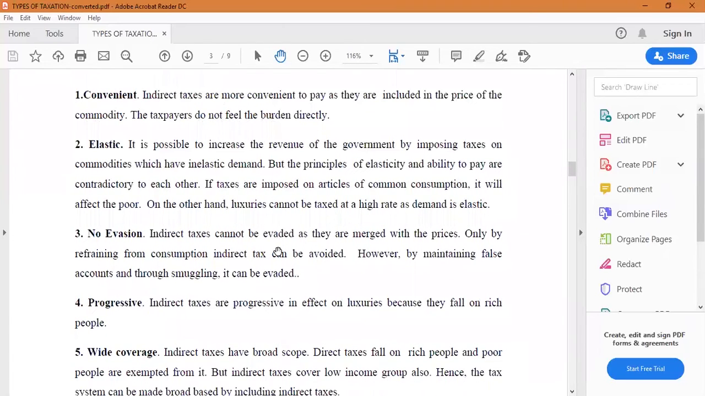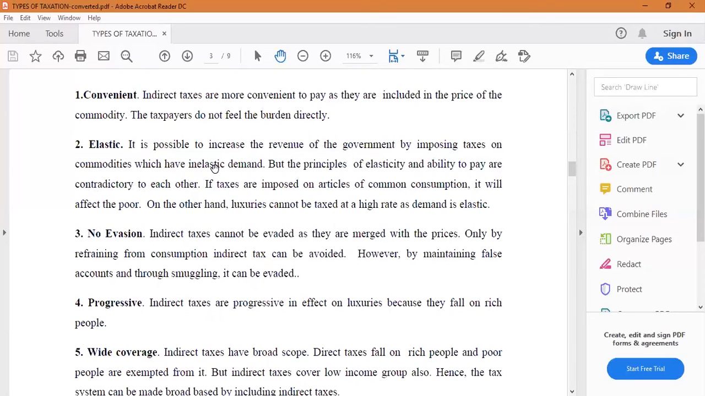It is possible to increase the revenue of the government by imposing taxes on commodities which have inelastic demand, especially essential goods, essential commodities. But the principles of elasticity and the ability to pay are contradictory to each other, because many economists say that taxes must be paid based on ability to pay. But here, as per this elasticity, we are going to levy more on the goods of inelastic demand. Those goods are mostly necessary goods.